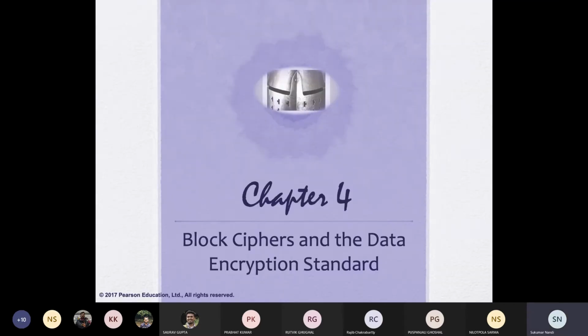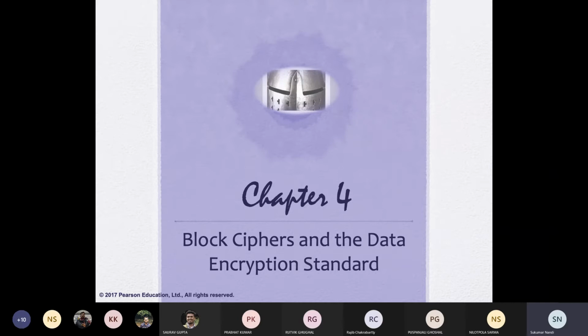So we reach the next chapter, block cipher and data encryption standard. What we learned till now, there are two terminologies. One is called unconditionally secure, another is called computationally secure. Please remember, making unconditionally secure systems, that is, one-time pad type things, is very difficult. So we'll go by computationally secure.